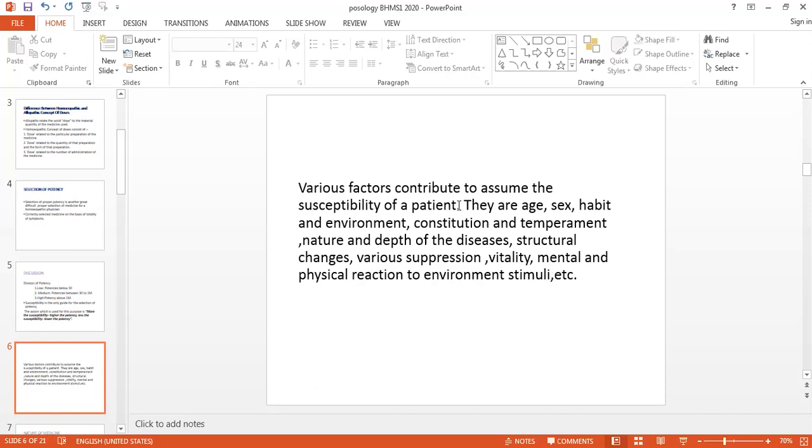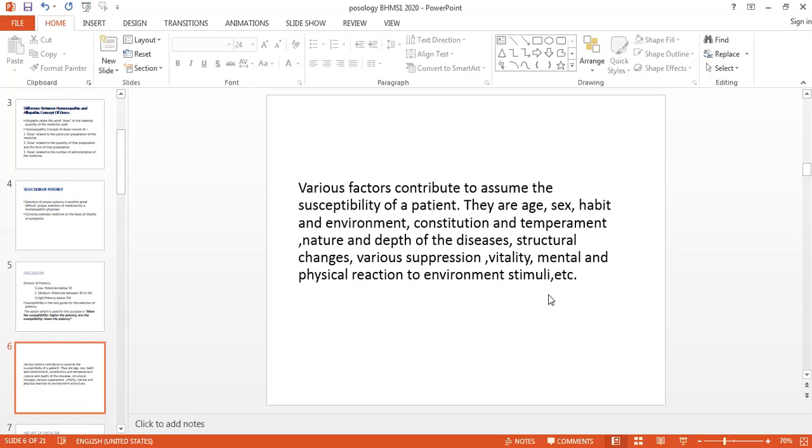So depending upon that, you have to judge the susceptibility, कि कौन से disease में आता है. So the most basic things that we will learn in this year: the basic factors for susceptibility are the age, sex, habit and environment, constitution and temperament, nature and depth of the disease, structural changes, various suppressions if any, vitality of the patient, mental and physical reaction, or the signs and symptoms to the external stimuli.